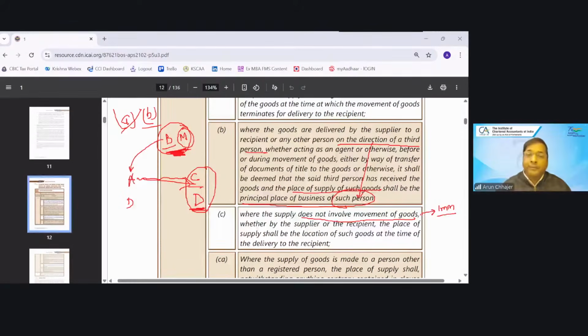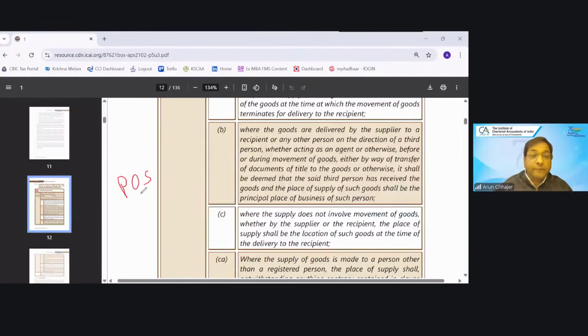No, because for immovable property, if it is under construction, then it is service, and if it is completed, then it is out of GST. So we are talking about the place of supply for goods. Where the supply does not involve the movement, whether by supplier or by the recipient, the place of supply shall be the location of the goods at the time of delivery to the recipient.